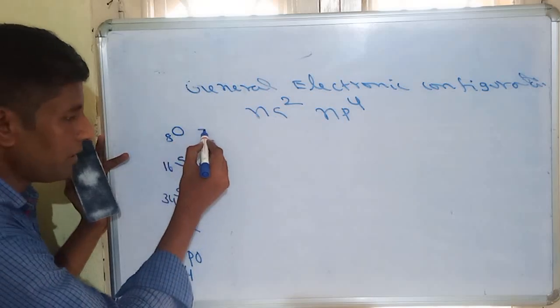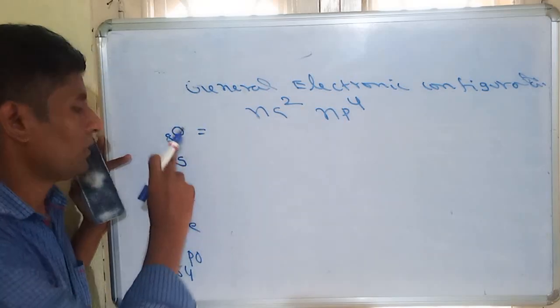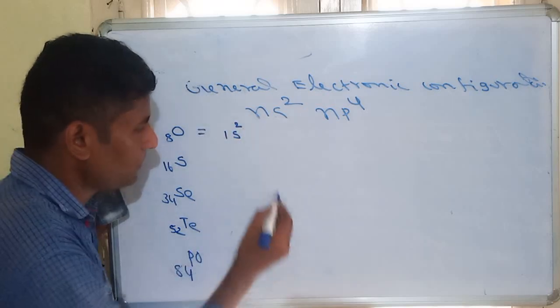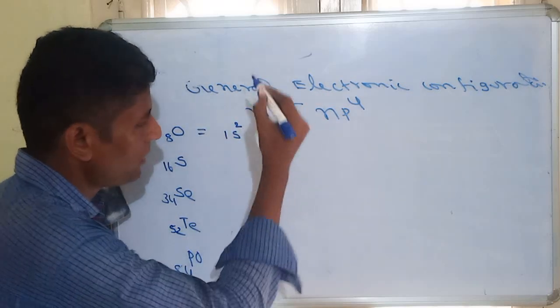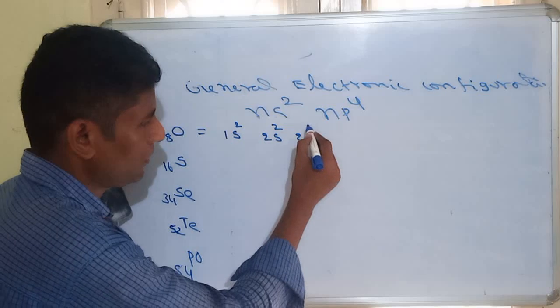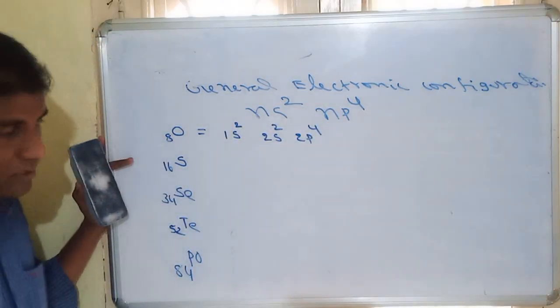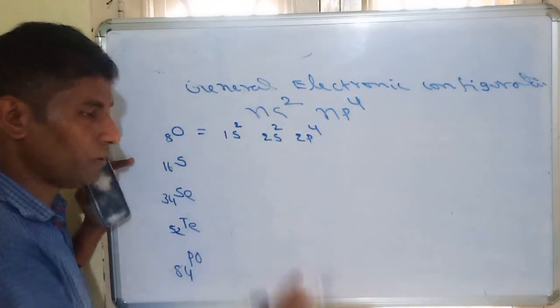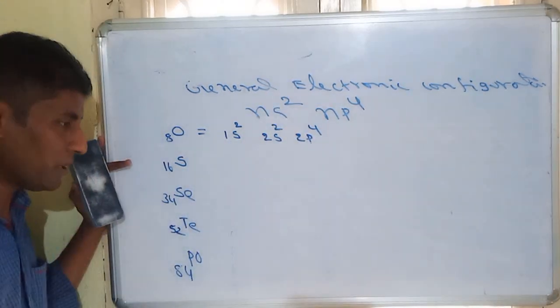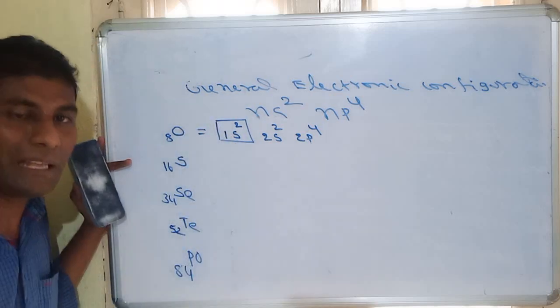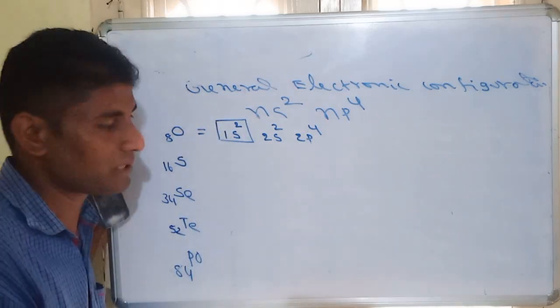Now when we are writing the electronic configuration, the oxygen electronic configuration will be 1s2, 2s2, 2p4; 2, 2, 4, so total 8 electrons are there. Remember this 1s2 is the configuration of helium, which is a noble gas.